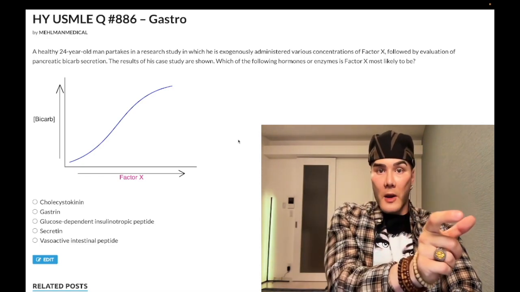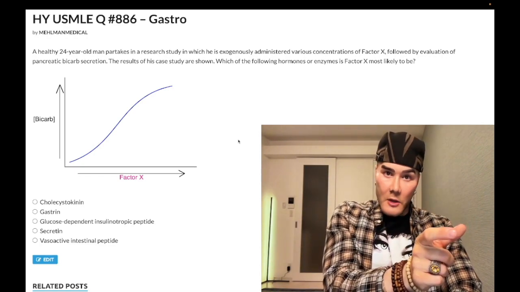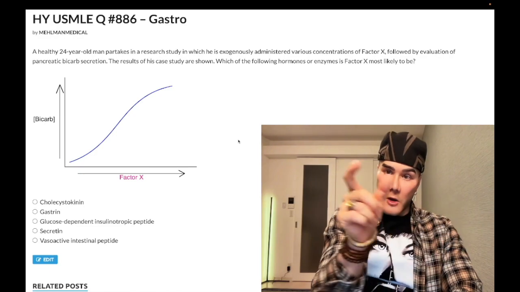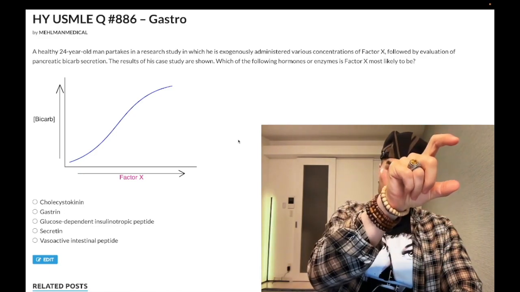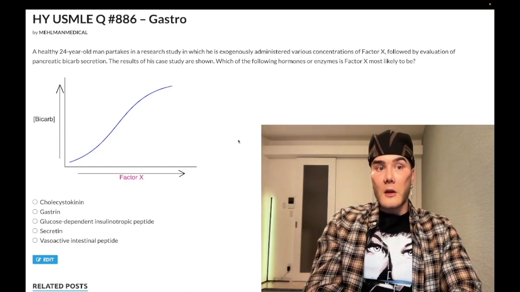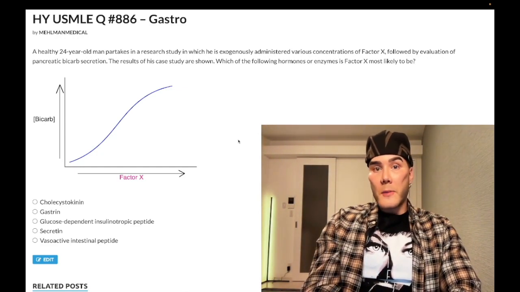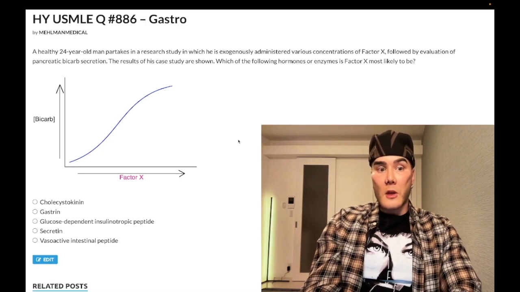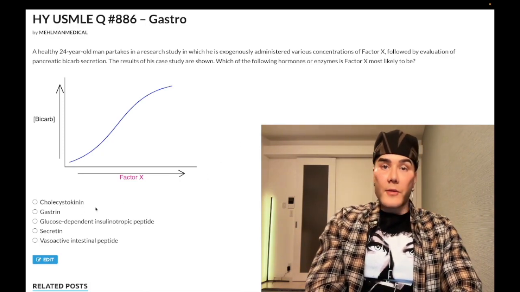So we said the first mechanism was gastrin binding directly to the parietal cells at the gastrin receptors. Our second is gastrin causes an increase in histamine, which binds to histamine 2 receptors in the parietal cells. And our third mechanism is going to be vagal stimulation, okay, muscarinic receptors on the parietal cells. Wrong answer.